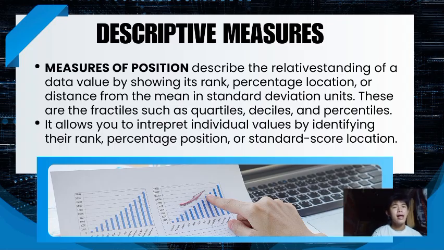These are the fractiles, such as quartiles, deciles, and percentiles. They allow you to interpret individual values by identifying their rank, percentage position, and standard score location. So these are the examples: the quartiles, deciles, and percentiles. Now let's proceed to our next statistical tool